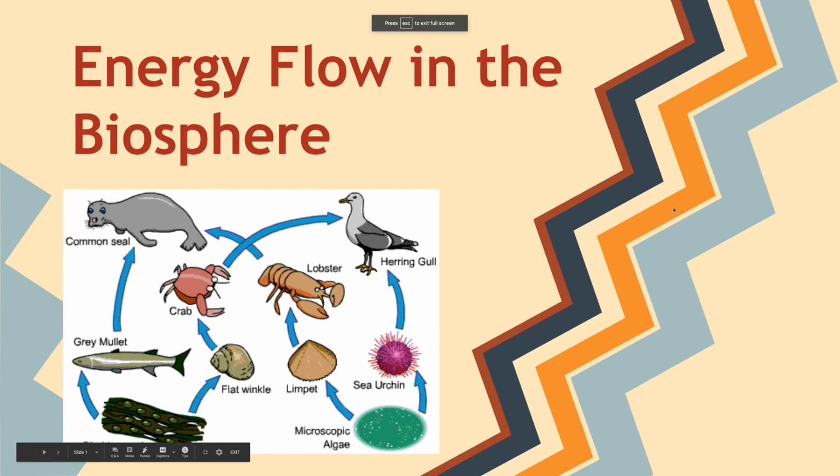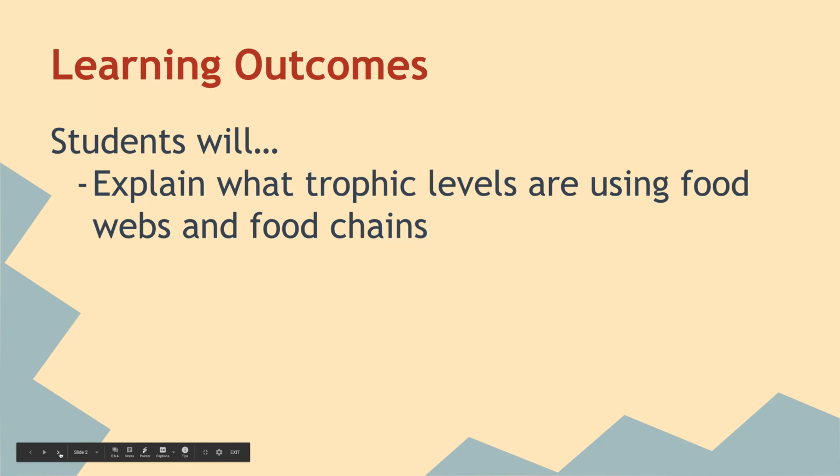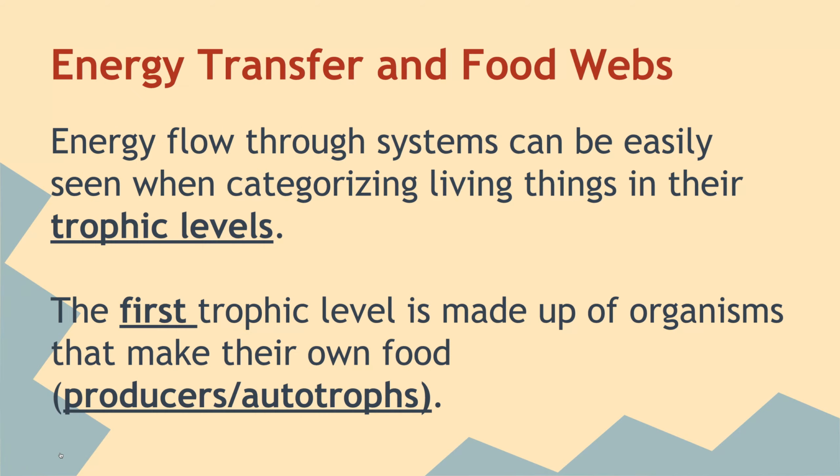All right, here are your chapter one notes. There's just one PowerPoint on all of chapter one. We're looking at energy flow in the biosphere. We'll talk a little bit about food webs and food chains and so on. One of the outcomes that you have to know is to explain what trophic levels are using food webs and food chains. We'll also talk about producers and different levels and what that means.